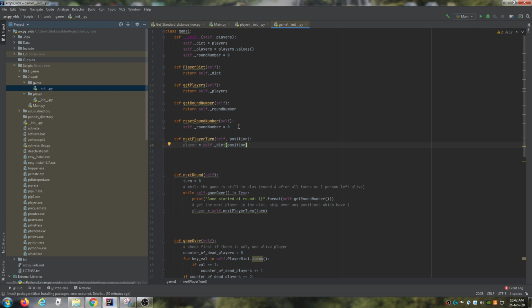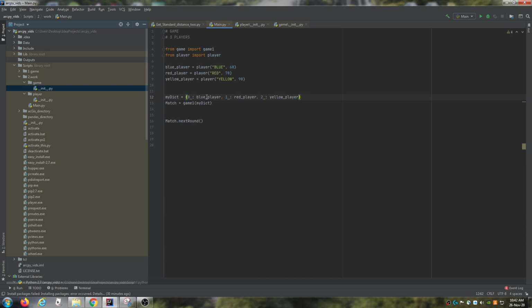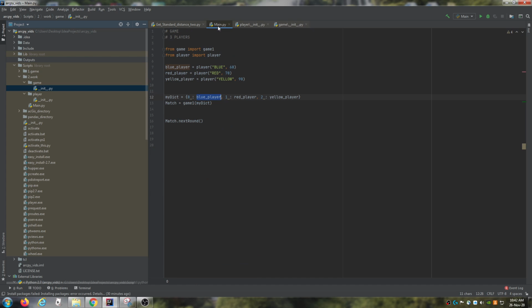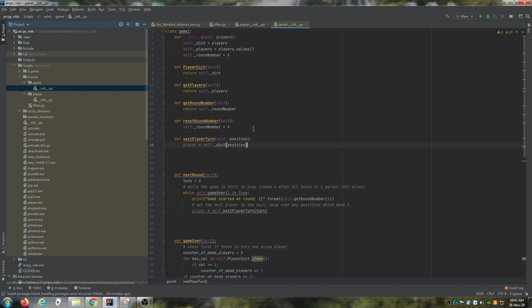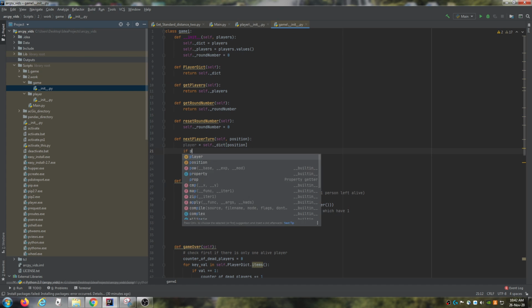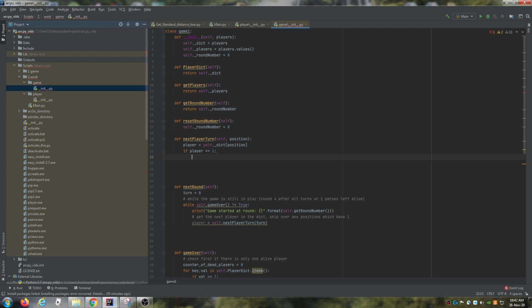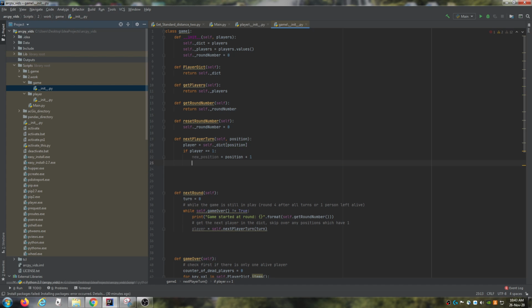So currently all that we're going to do to get the next player, the next player will be equal to blue player, let's just say, right? But what if blue player was a 1? Well, that's what we need to check for. So if the player is equal to a 1, then we're going to say the new position is equal to position plus 1.